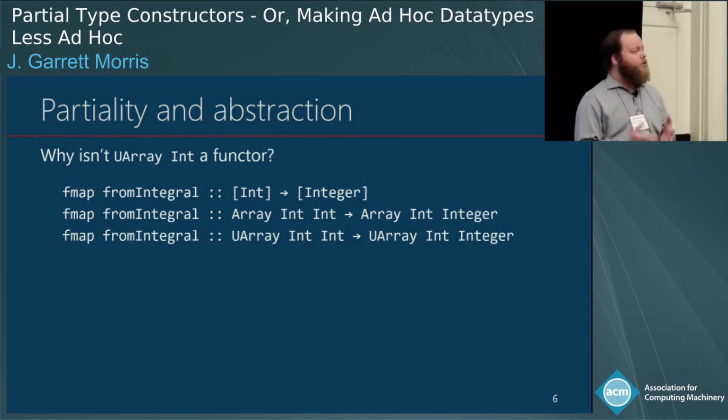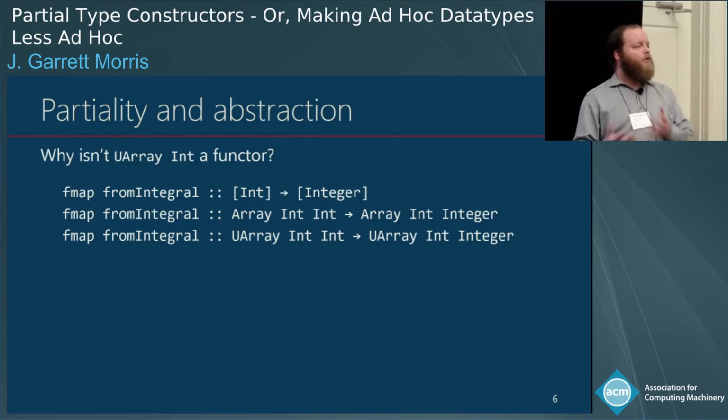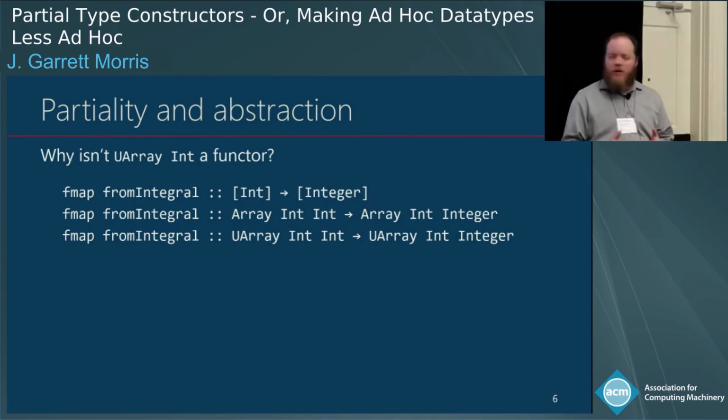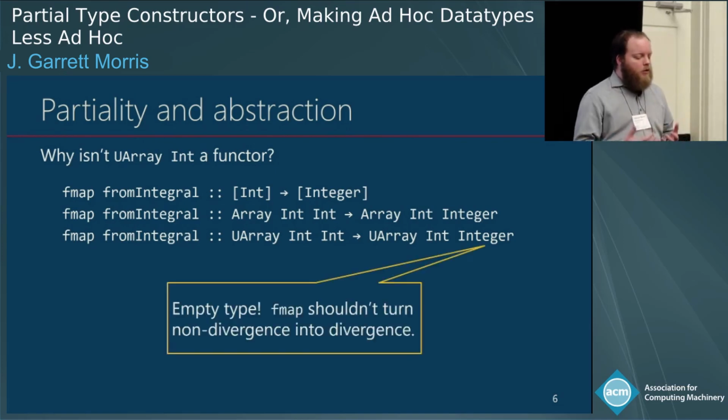One of the things that fmap is supposed to do is preserve structure, right? If I fmap across a list of length 5, I get a list of length 5. If I fmap across an array with indices from 2 to 10, I get an array with indices from 2 to 10. And if I could do this fmap fromIntegral across a UArray, I would start out with a UArray that might, say, have 8 Ints in it, and I would end up with divergence, right? And that's not the way fmap is supposed to behave. So this isn't a matter of the compiler not being nice. UArray in Haskell as it is now is genuinely not a functor, right?